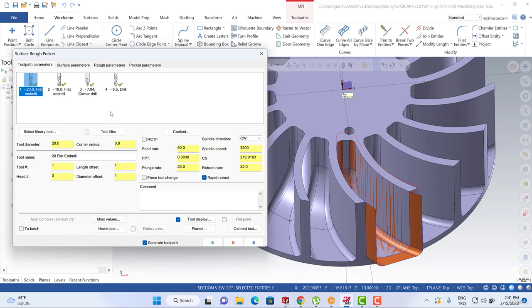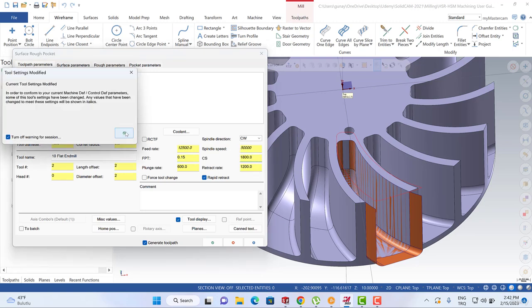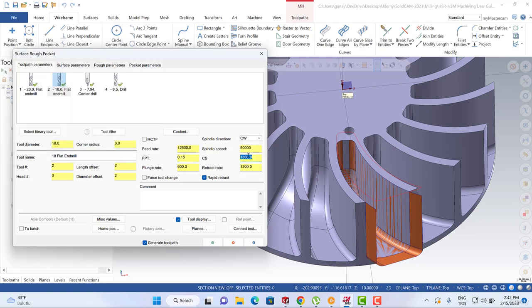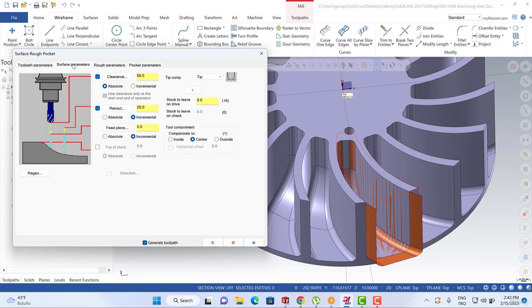Of course, tool diameter is quite important. We need to prefer a tool. Actually, we can use a 10 millimeter tool for this. That's going to be my feed rate and my cutting speed, and that's it. Let me turn to surface parameters.